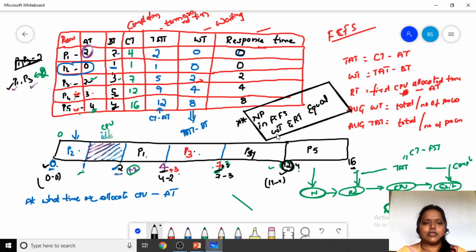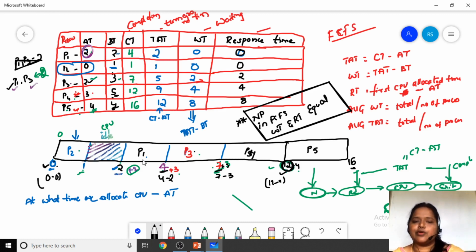See here, the waiting times and response times of these processes are equal. So this is the way to calculate the completion time, turnaround time, waiting time and the response time. This is how the first come first serve scheduling algorithm is done.